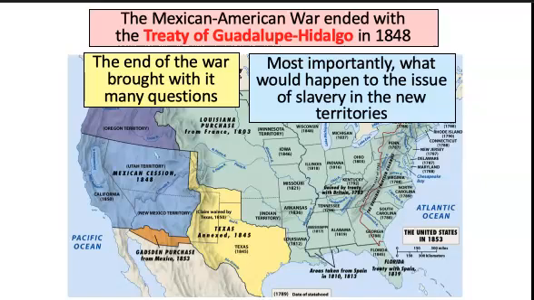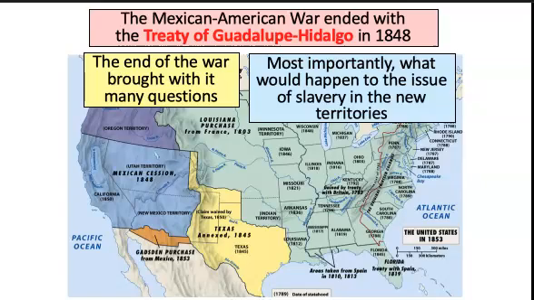Now, up to this point, the issue of slavery in territories had been dictated by the Missouri Compromise, or the Compromise of 1820, which was brokered by Henry Clay of Kentucky, and that had created that 36°30' line, but that had only applied to the Louisiana Purchase. Now we just got all of this new territory, and a lot of it is below the 36°30' line.